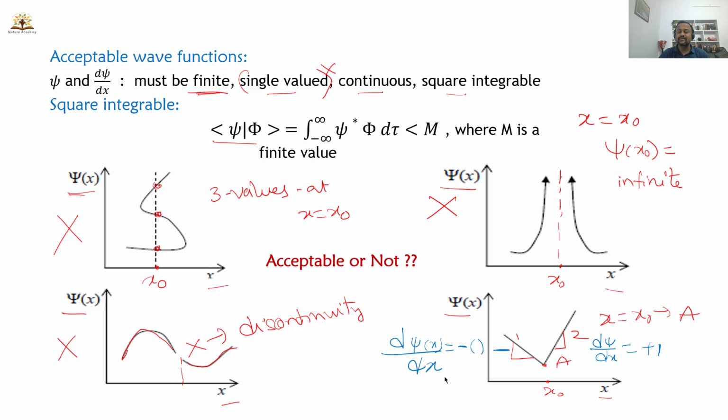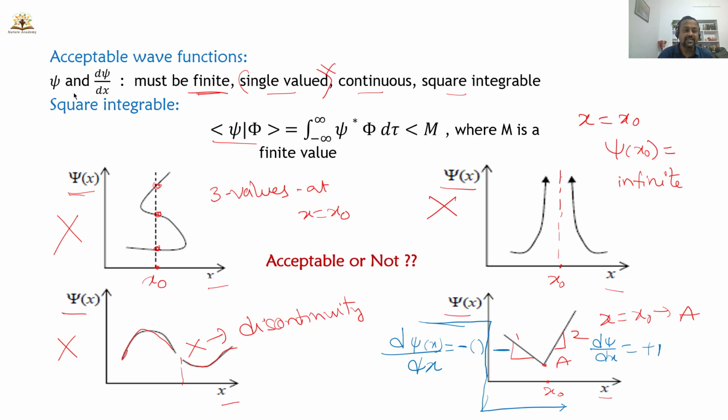That means the derivative has a discontinuous value. If you plot the derivative dou psi by dou x, you will get a discontinuity like this.